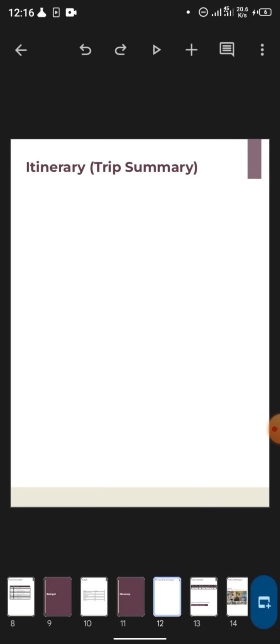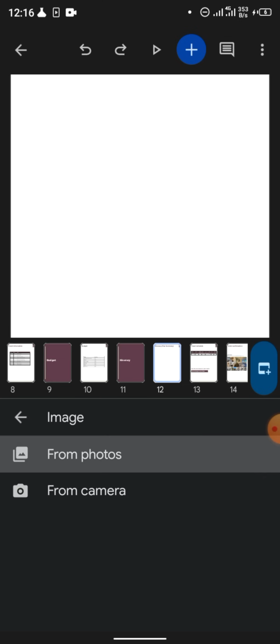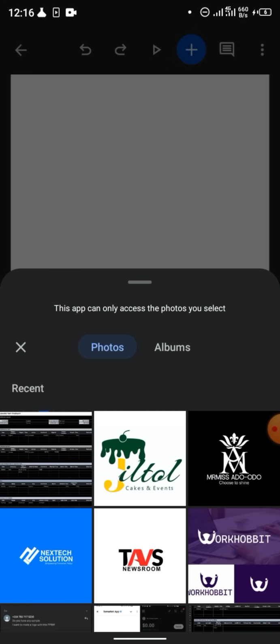But for those that are using a smartphone, what you now do is tap on this plus icon. You tap on image, then tap on from photos. Those using PC can also do this too, if you just take the screenshot. Great.